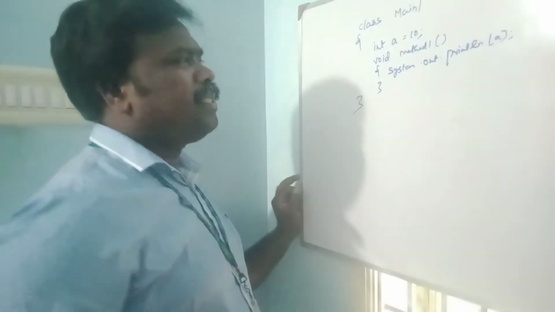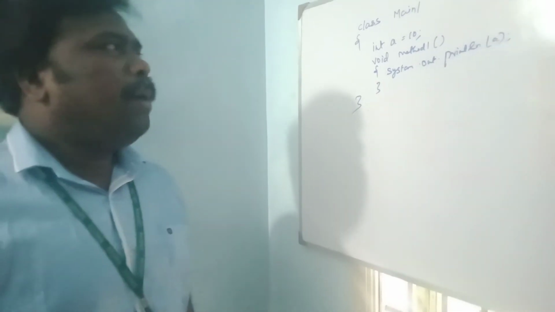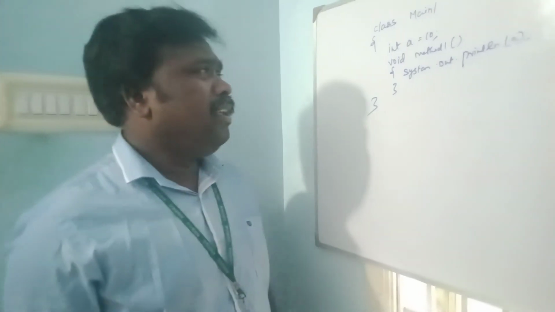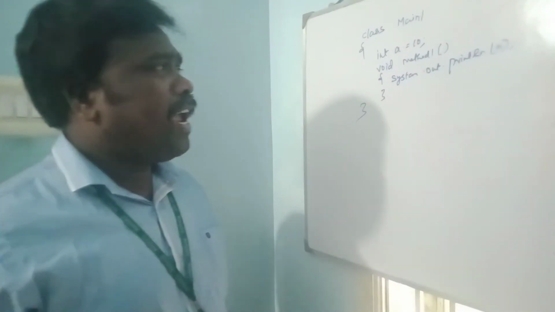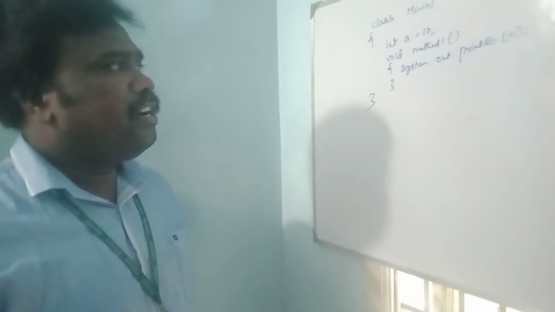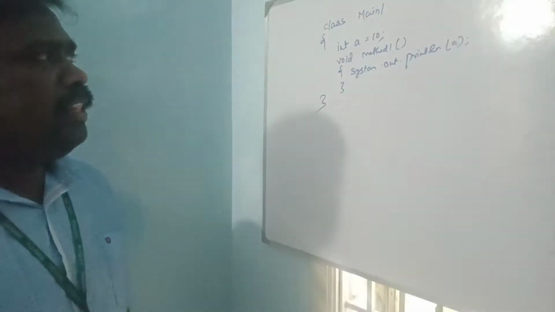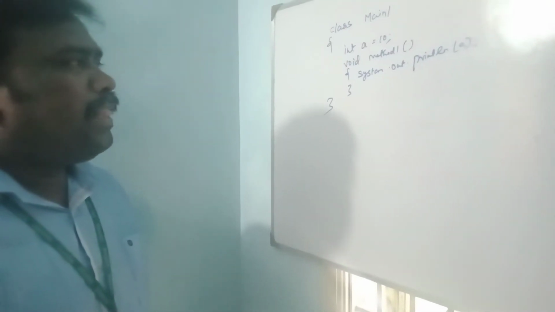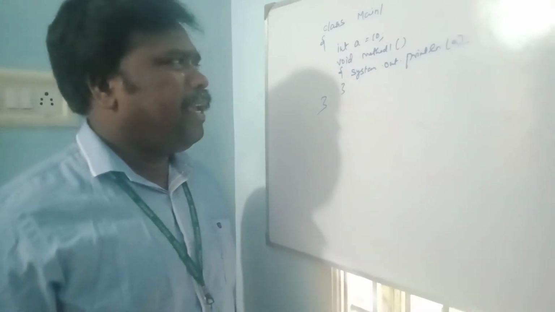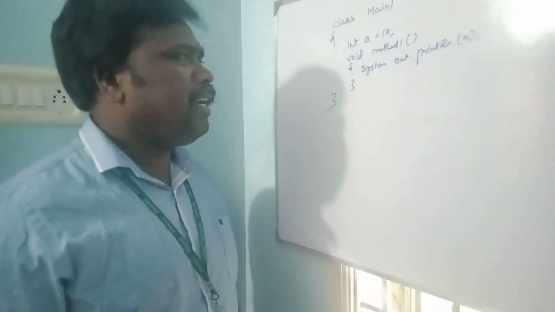So this is a very simple parent class. The name of the parent class is main1. The variable defined inside the parent class is a = 10. The method defined in the main1 class is method1. It simply displays the variable a = 10.